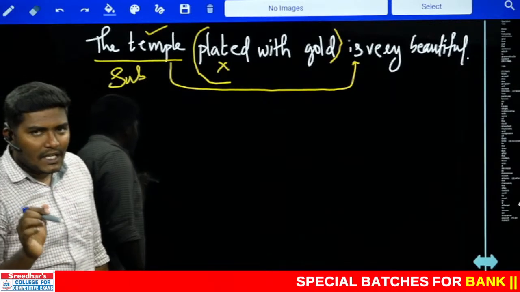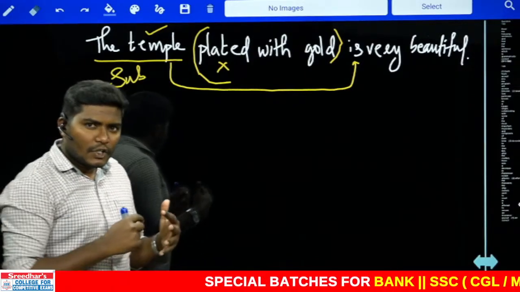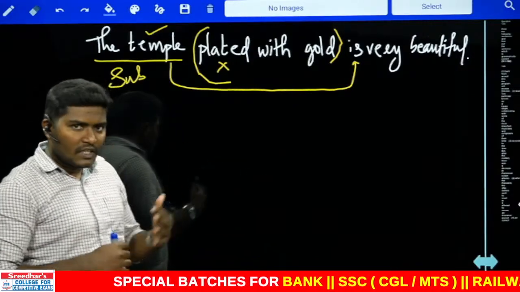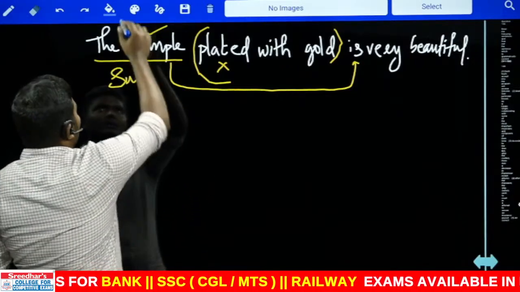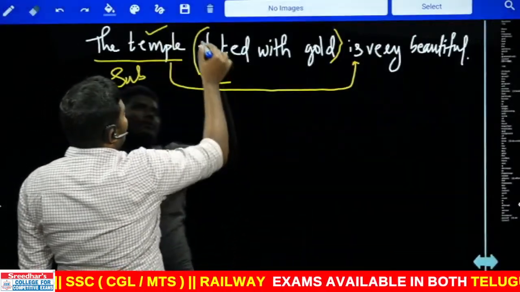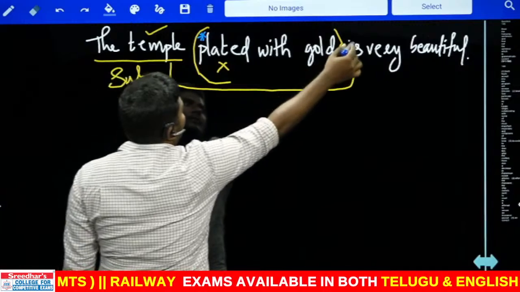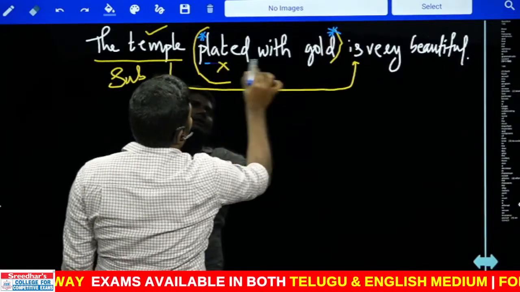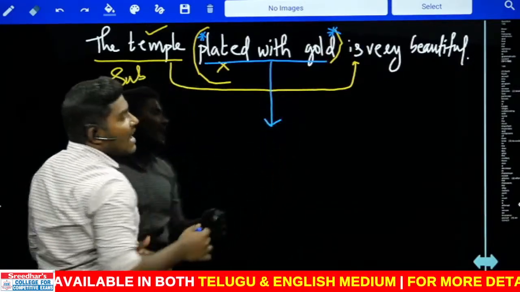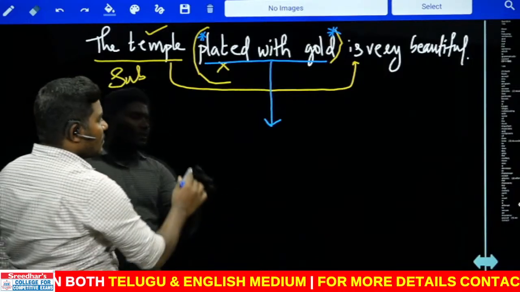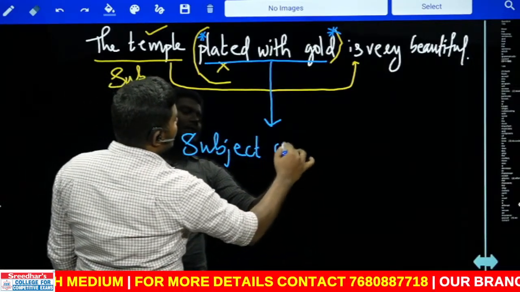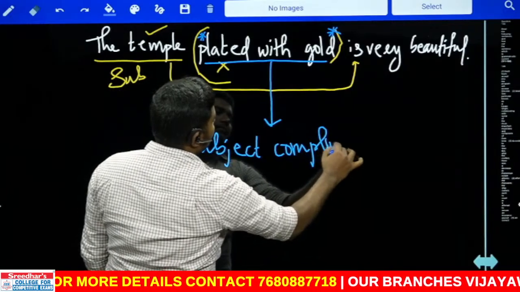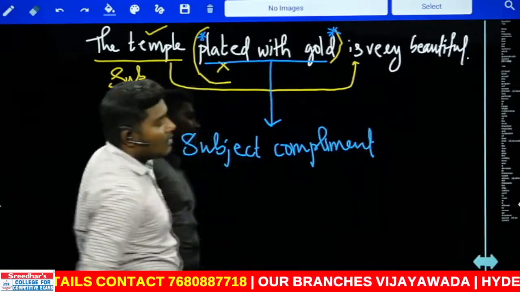If any additional information is added to the subject before the verb, that means the information from the word plated to the word gold, this information added in addition to the subject is called subject complement.